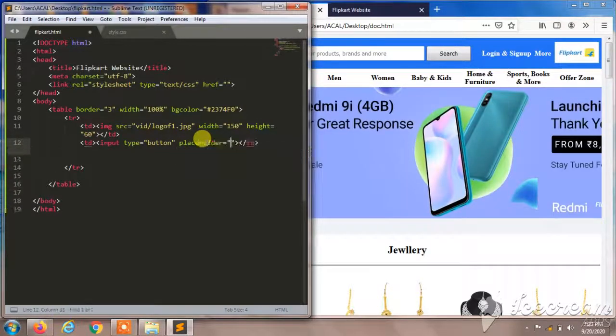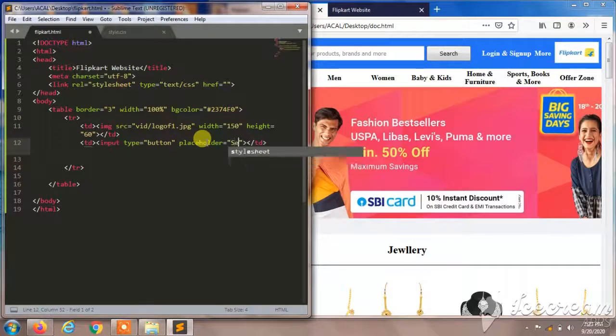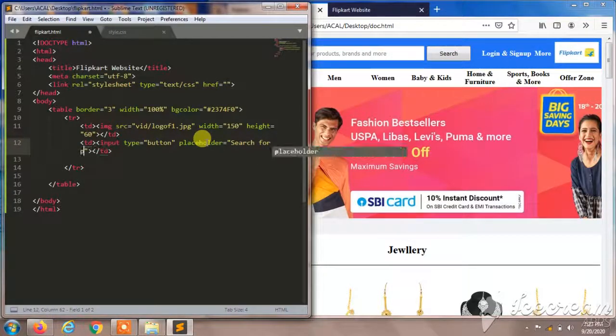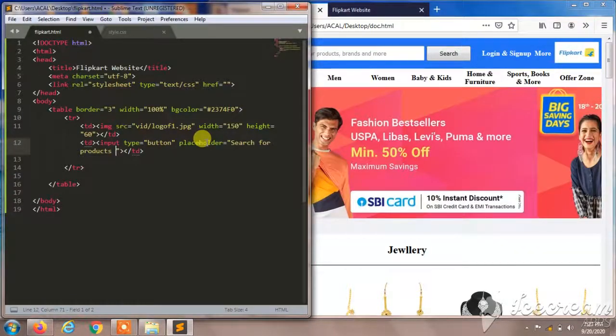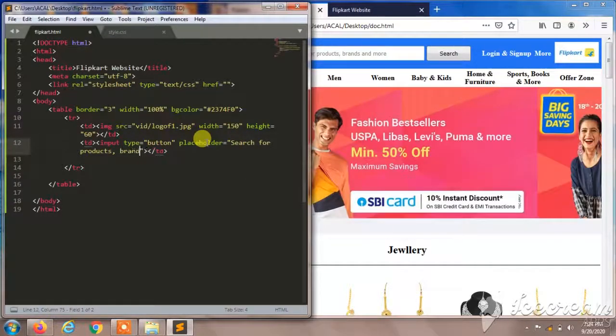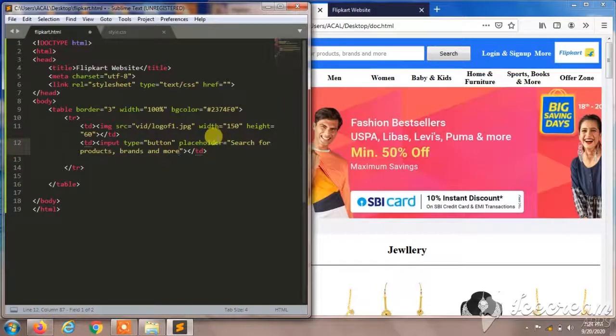The placeholder will be, because it was in the type button. Okay, I'll paste here, search for products and brands and more. Okay, I'll save this,